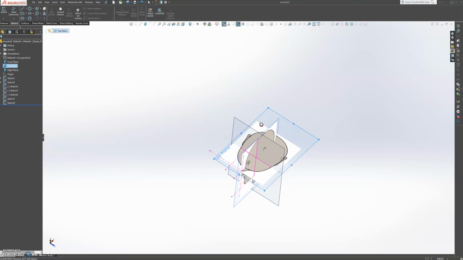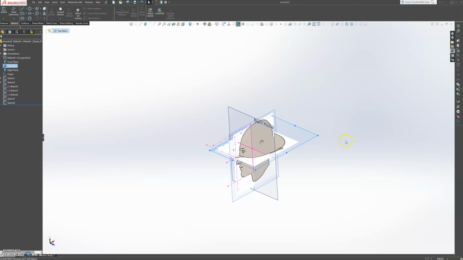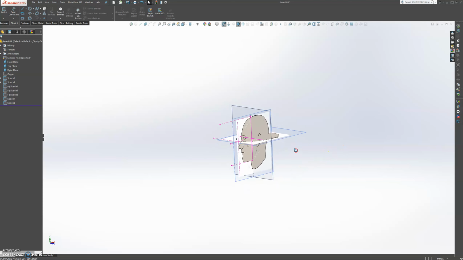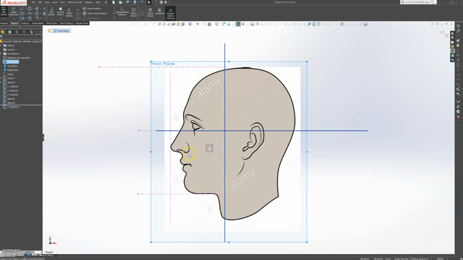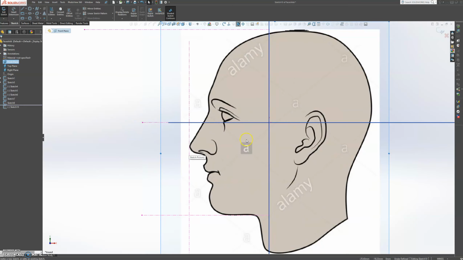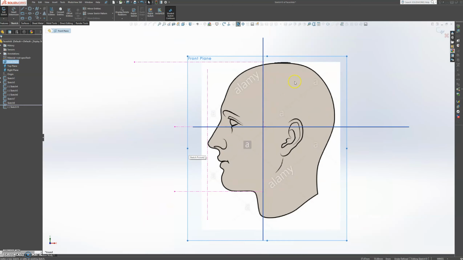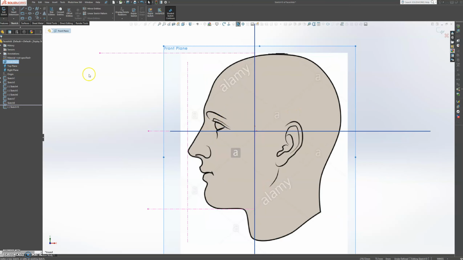Okay. We might not even need the right plane, but if you need it, I'm just going to leave it there for now. Okay. So let's get something on the front plane. Right. And then we want to get some planes going on here.